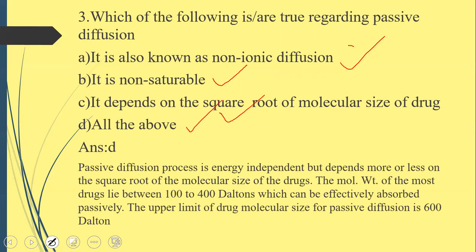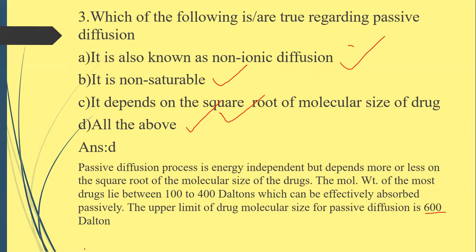So this passive diffusion process is an energy independent process, non-ionic diffusion process, non-saturable process, and depends more or less on the square root of molecular size of the drugs. Molecular size in between 100 to 400 Dalton can be effectively absorbed passively. Upper limit for drug molecule for passive diffusion is 600 Dalton.